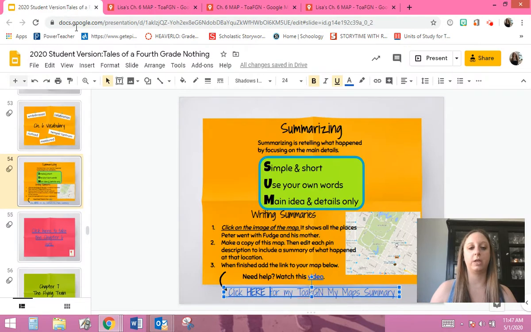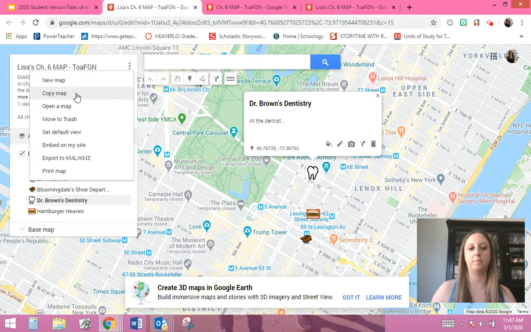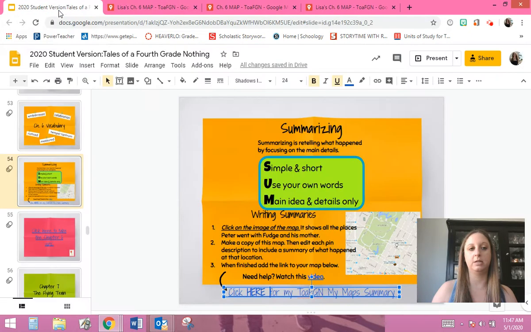Again, the steps are there. You click on the map, you make a copy of the map. Remember how I made the copy? I clicked on the three dots and said copy map. Then I renamed it. Then I shared the map so that I can see it. I should add that in here, say share it. And when I'm done writing the summaries, I copy and paste the link down here. So that is what you're going to do for today's activity.